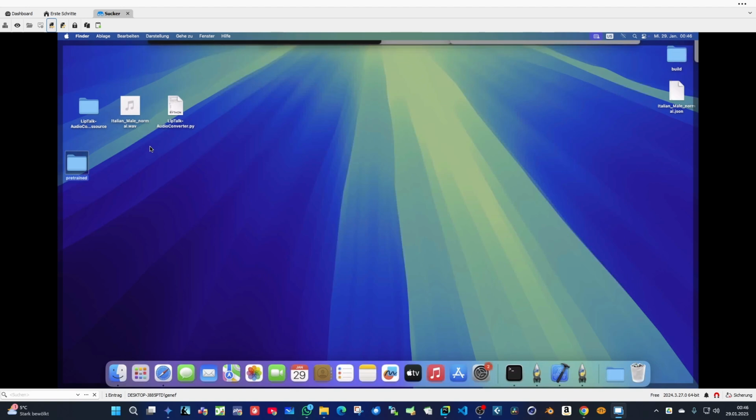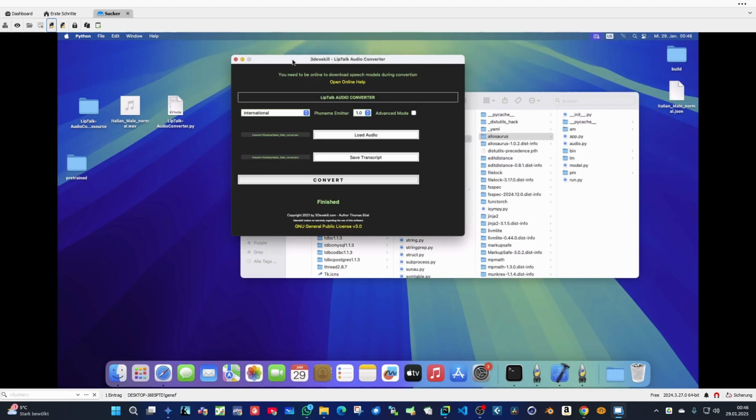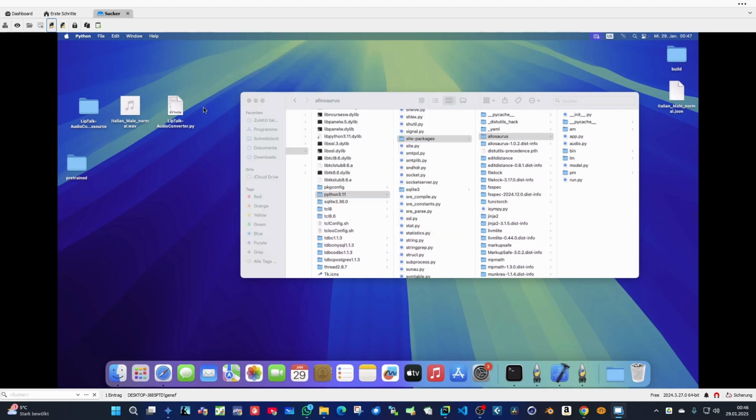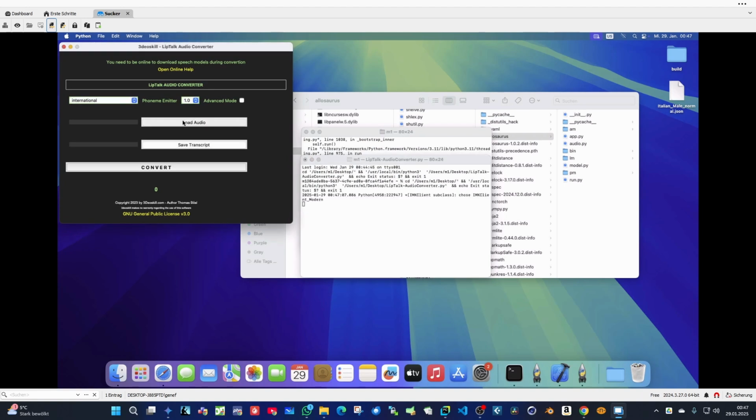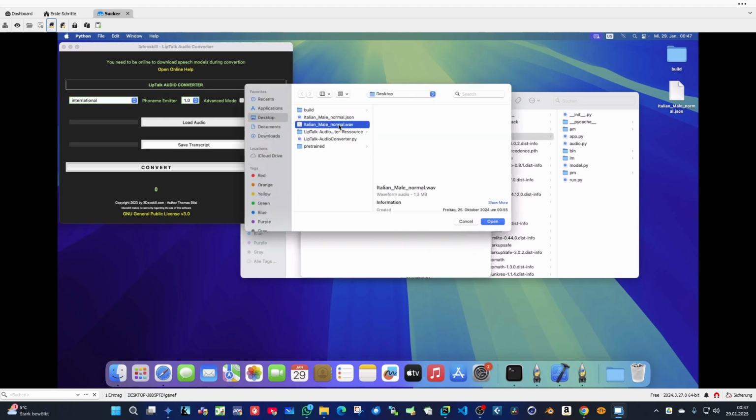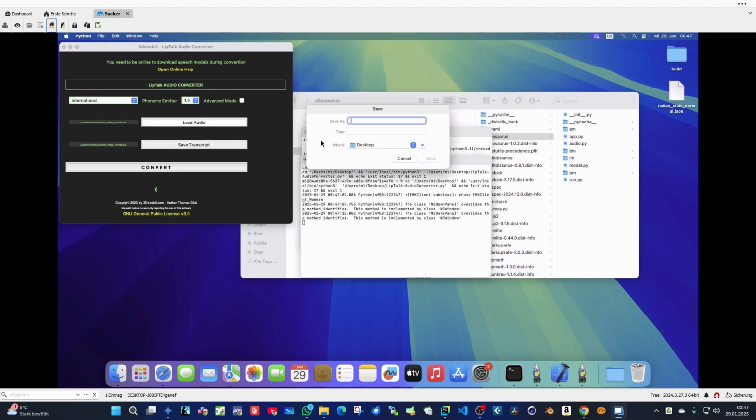if you try now to convert it, you can see it doesn't work because you can't find the folder here. You can see here if I open it with a Python launcher, load the audio file, try to convert it.